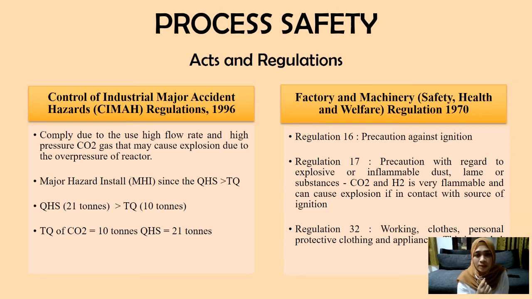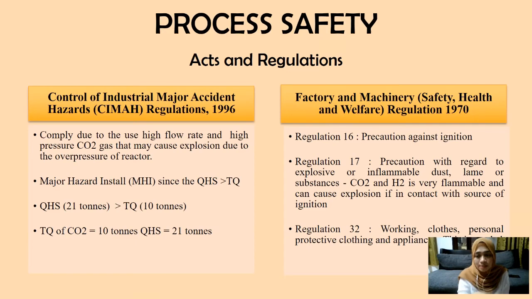Our quantity of hazardous substance for carbon dioxide is 21 times, while the threshold quantity for carbon dioxide is only 10 times. And lastly, we also comply with the Factory and Machinery Safety, Health and Welfare Regulation 1976.